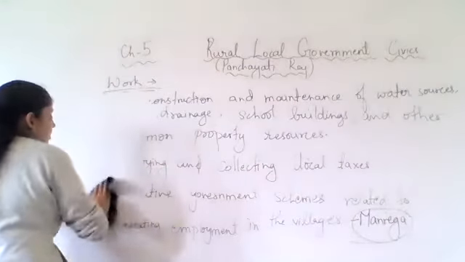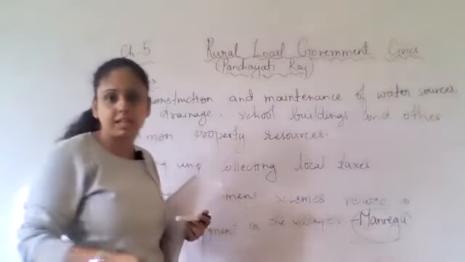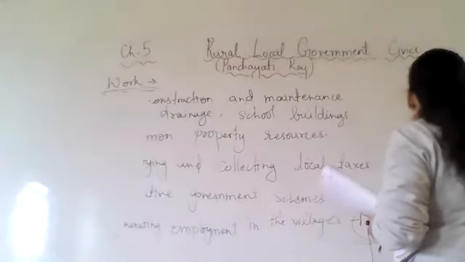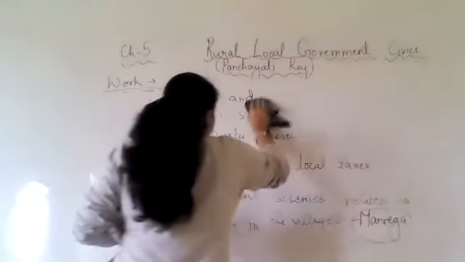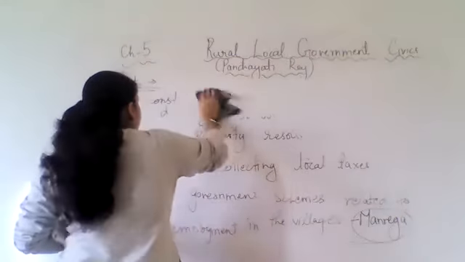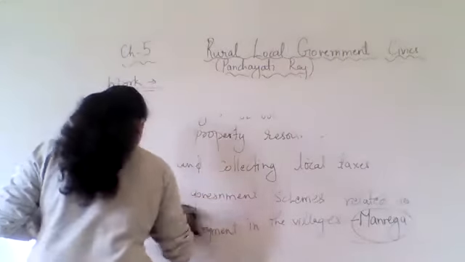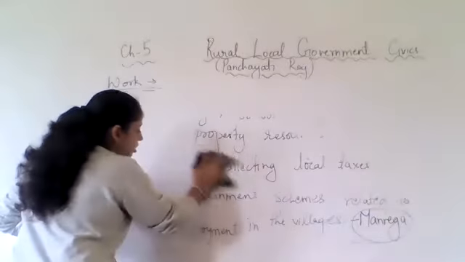Now, if you see, they need to maintain and construct the buildings, no? And other facilities, right? Do you think it can be done without money? Without money, can this Gram Panchayat implement, maintain or construct? They need money, no?